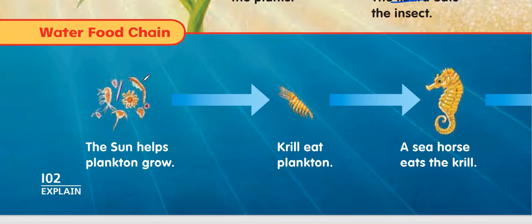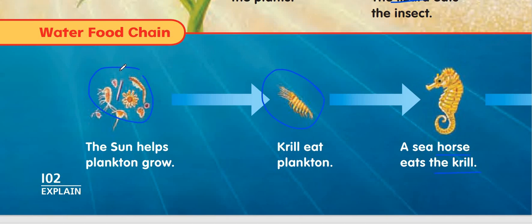In the water food relationship, we have the sun that helps the plankton, which lives in the water, to grow. There is another animal, the krill, which eats the plankton, and then we have the seahorse that eats the krill.